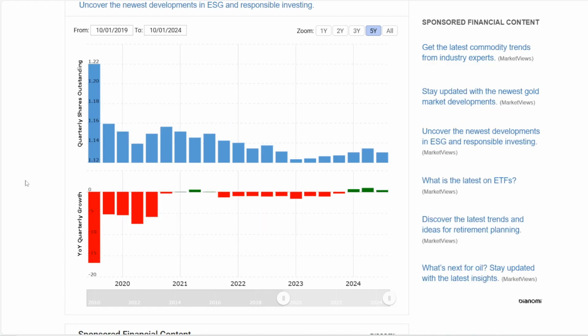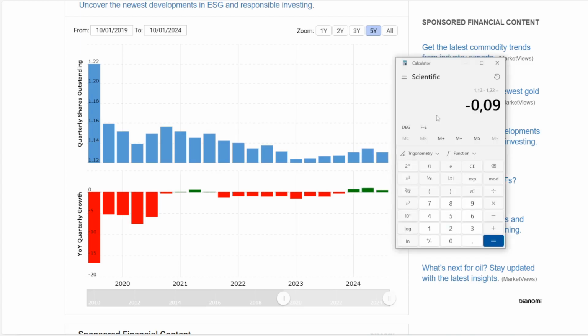Now let's take Qualcomm. So in 2019, the number of shares out was 1.22 billion. And that was the last time they have substantially decreased it, minus 16.61% on the quarter year over year. But then in the last 5 years it pretty much went nowhere, actually increasing a bit on a few quarters. And then with the most recent quarter in, the number of shares out is at 1.13 billion. So in the last 5 years Qualcomm has decreased the number of shares out by 90 million, which is actually not that bad of a decrease, minus 7.4%.